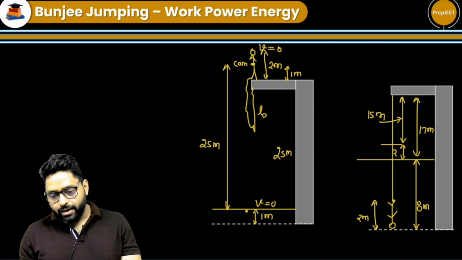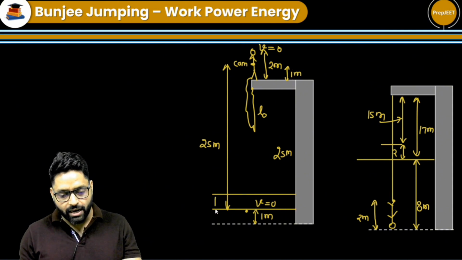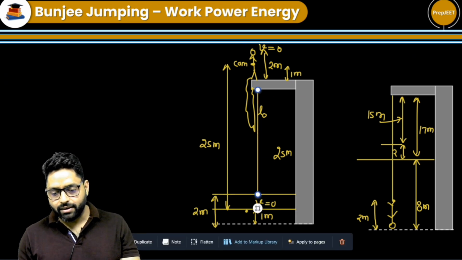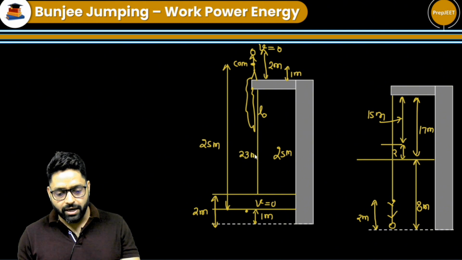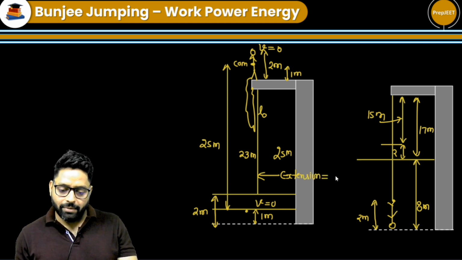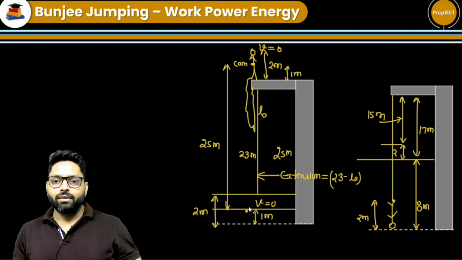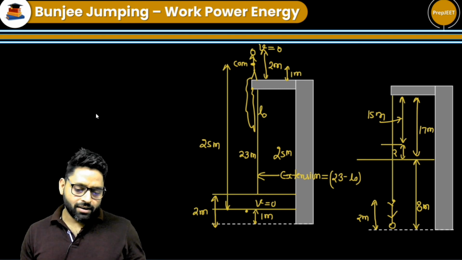So basically, in the end, the girl's foot will be 2 meters above the lake. So string will be of this length, so it will be equal to 23 meters. So extension in the string at that moment will be equal to 23 minus L naught. So 23 minus L naught will be the extension in the string when the girl stops, with her head touching the water surface.